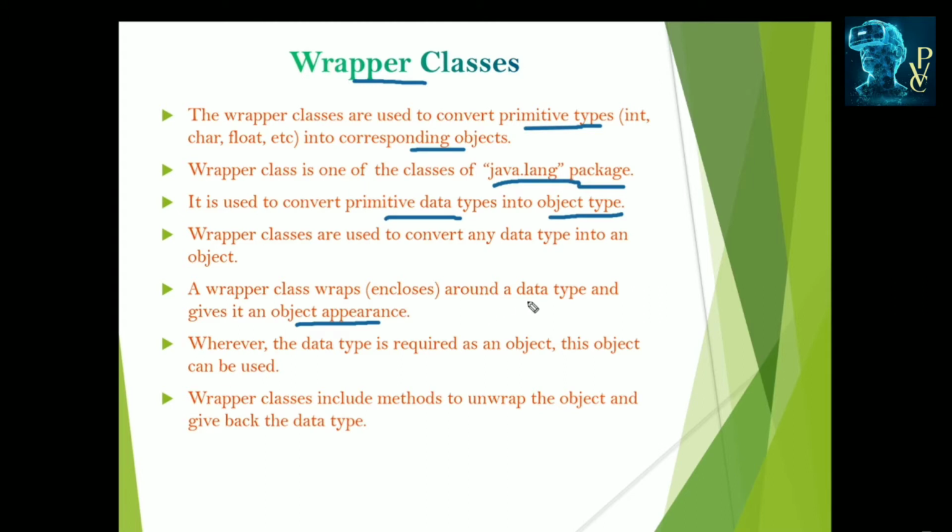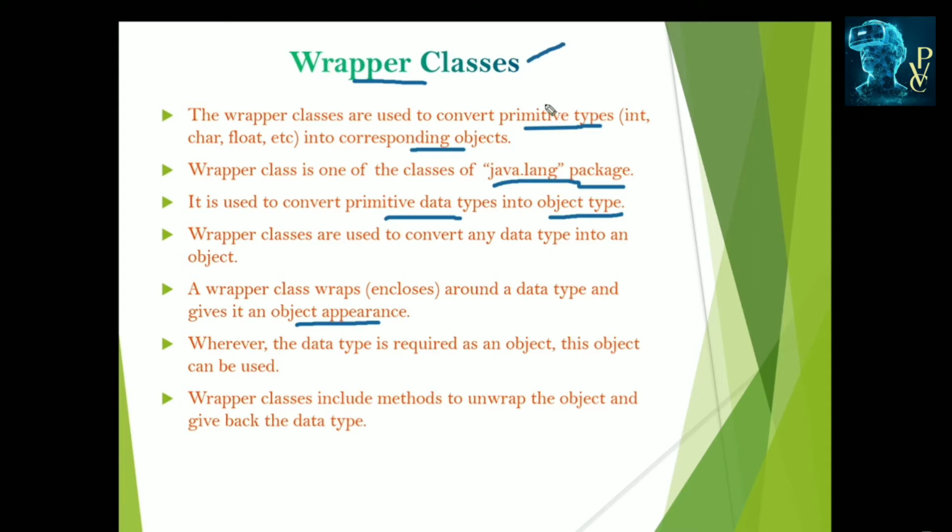To make the primitive data types appear as objects, we need to convert them into objects, because Java is an object oriented programming language. Everything can be accepted with the objects only. So when we need to use the integer primitive types, those must be used as the objects.